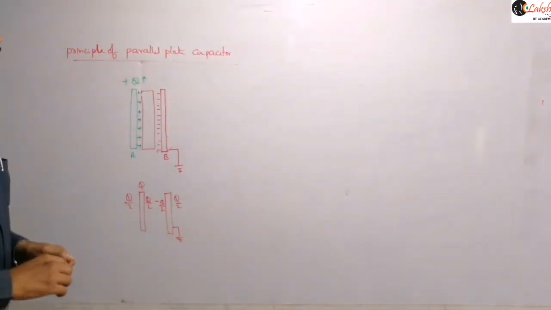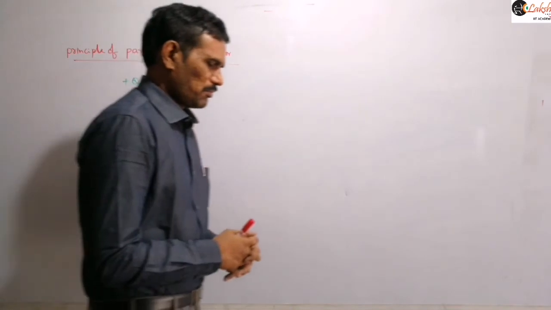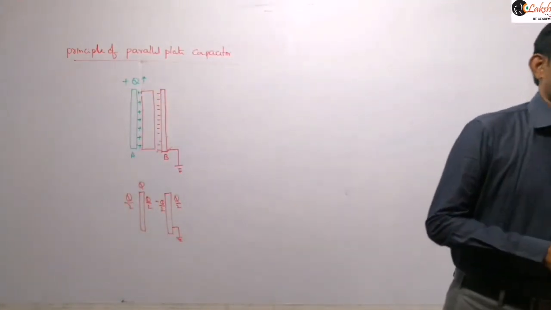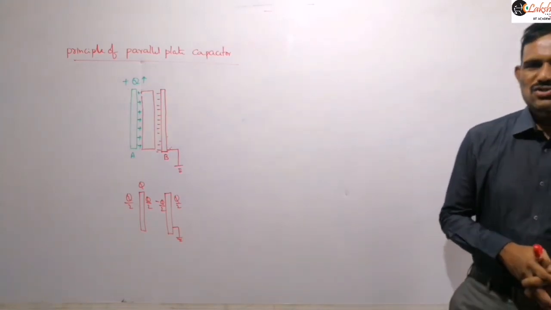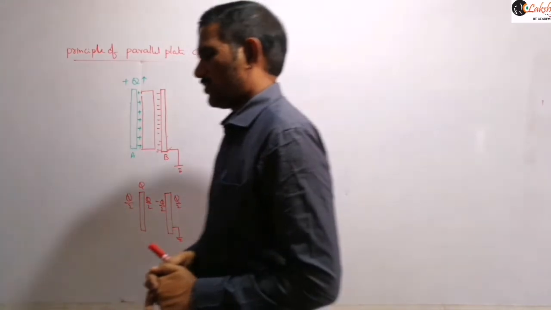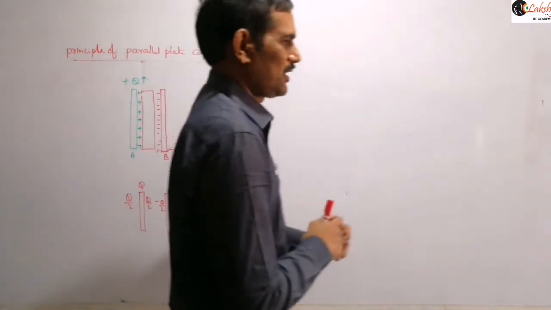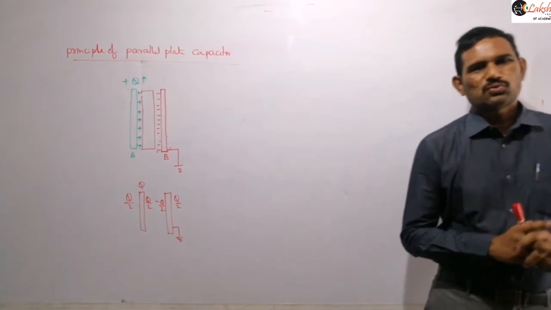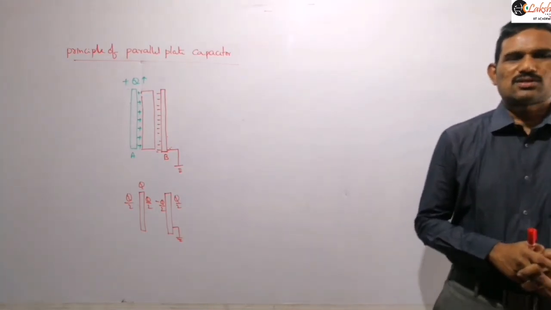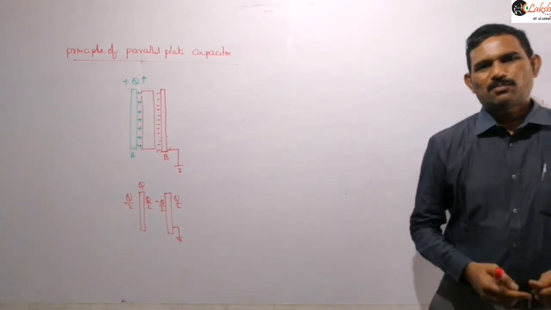So first, just to define the parallel plate capacitor: when two metal plates are placed parallel to each other at a very small separation, they constitute a parallel plate capacitor.